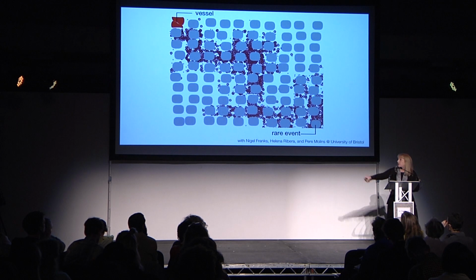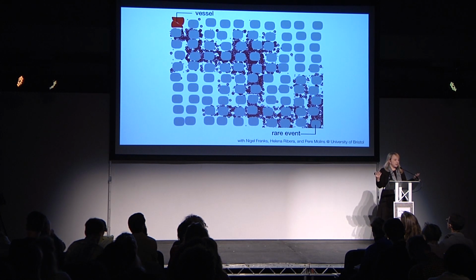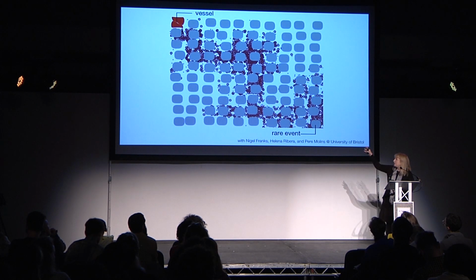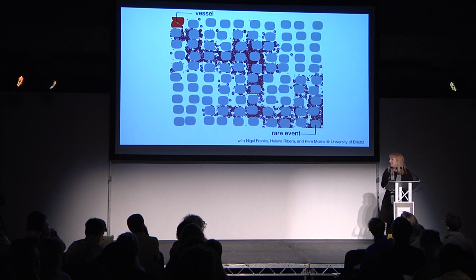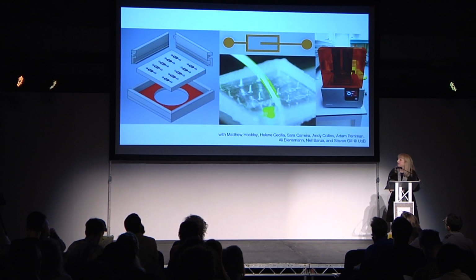For example, this is our attempt at doing ant-like trail formation between the upper left corner and the bottom right corner. And actually, we had rules from the ant community, but they don't work on nanoparticles because nanoparticles are much simpler. So we had to simplify and simplify and simplify the rules. And it turns out that we can get trail-like formations using rules that are much simpler than what we used to use in the robotics community, and I'll come back to that. And for everything that we do, we do it in reality.